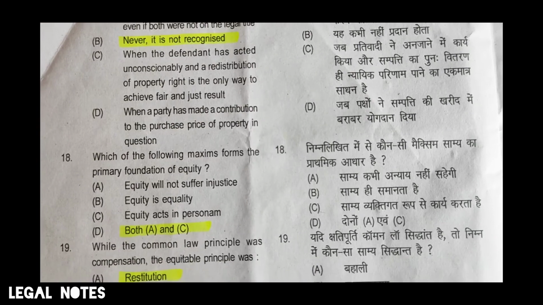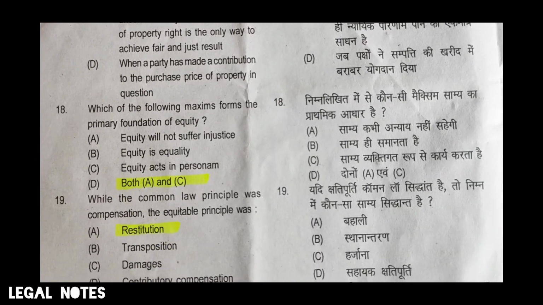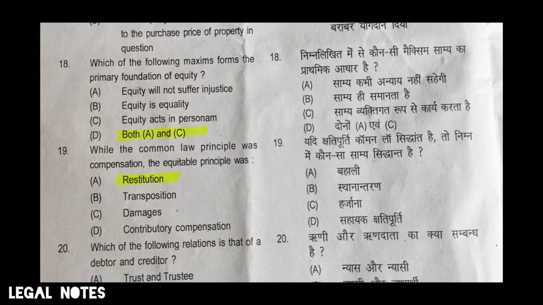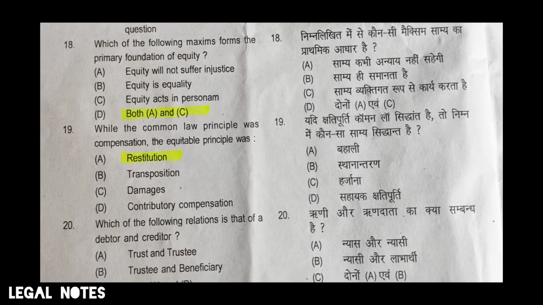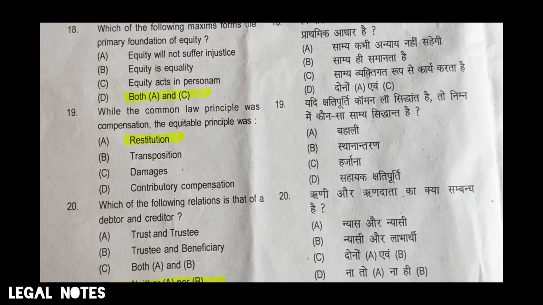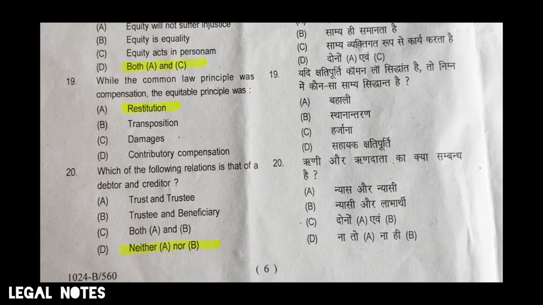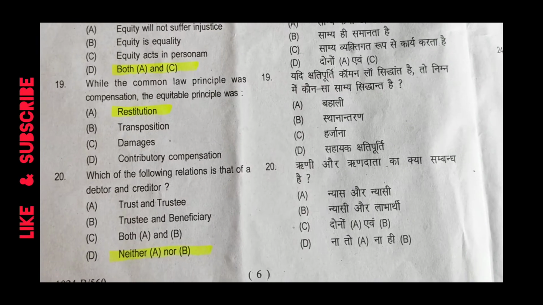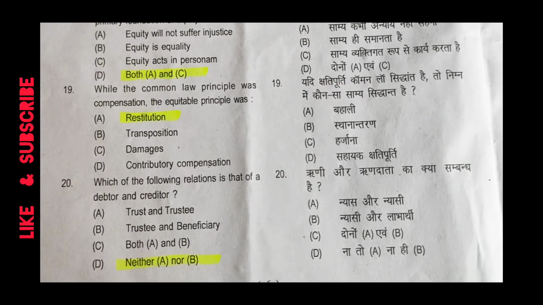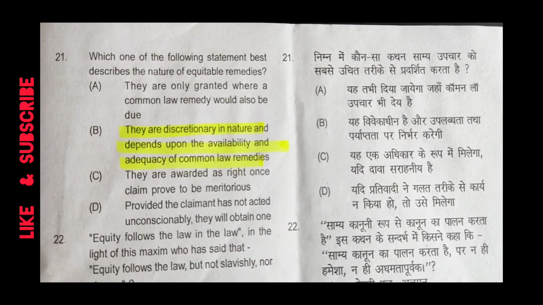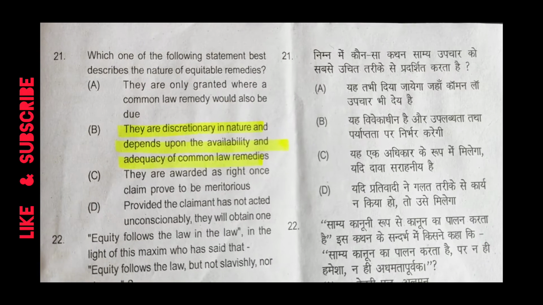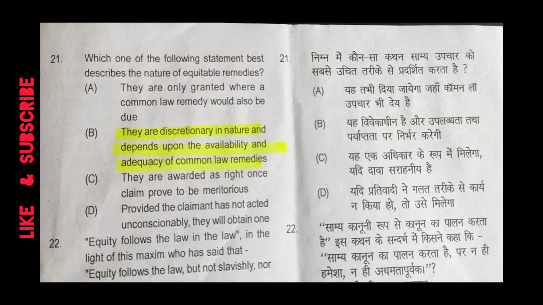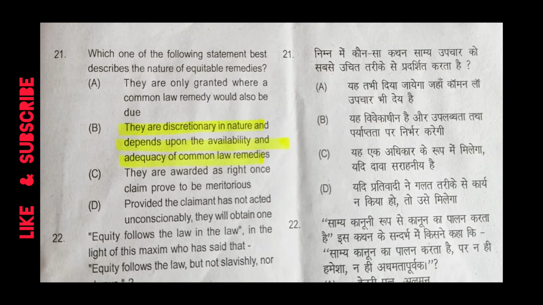Which of the following maxims forms the primary foundation of equity? Both A and C. While the common law principle was compensation, the equitable principle was restitution. Which of the following relations is that of a debtor and creditor? Neither A nor B. Which of the following statement best describes the nature of equitable remedies? They are discretionary in nature and depends upon the availability and adequacy of common law remedies.